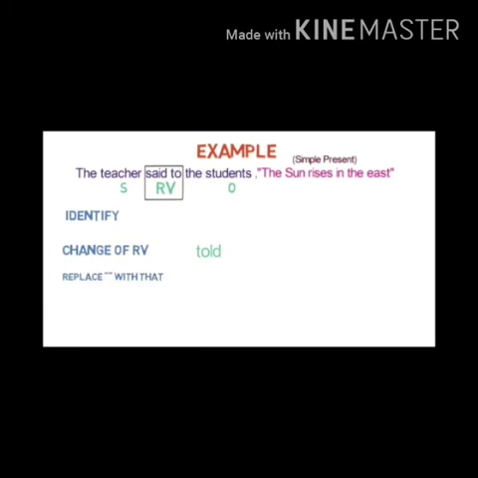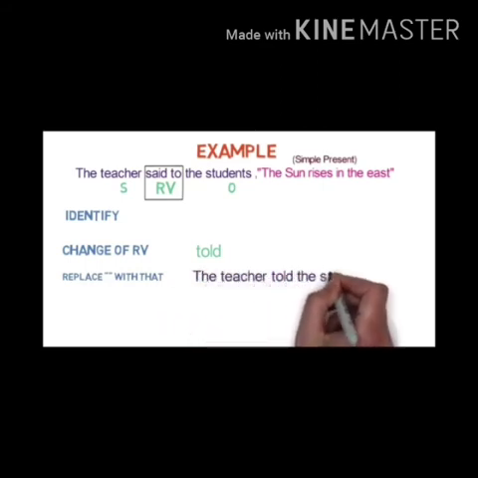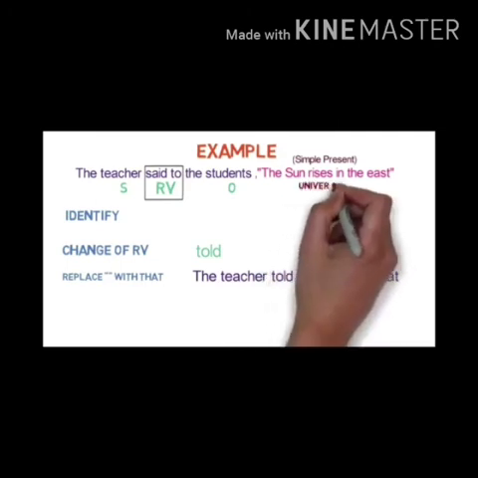And while removing inverted commas, you have to write that. And simple present will never change. Why? Because of the universal truth. It is a universal fact, so it is not going to change into past. It will be written as it is. Wherever you find universal truth, it does not change. The sun rises in the east is a universal truth, so it is not going to change into past tense.